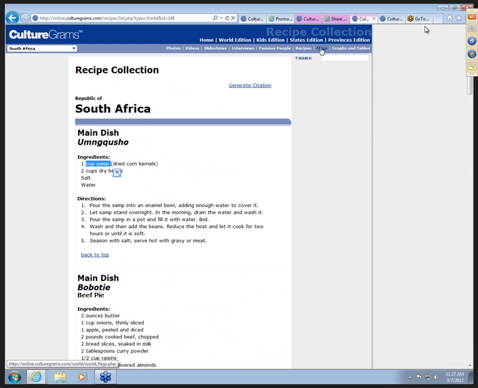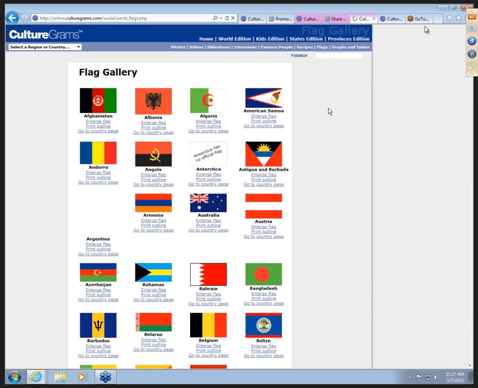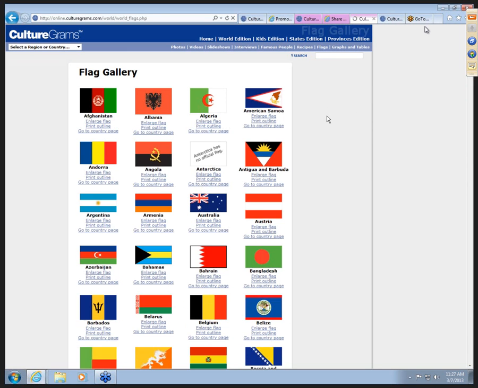I can click on at the top the flags, and it will give me all the flags of the countries if they have flags. Notice that I can enlarge it, I can print the outline, or I can go straight to that country page right from these tabs here at the top.